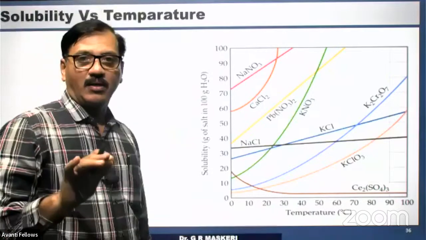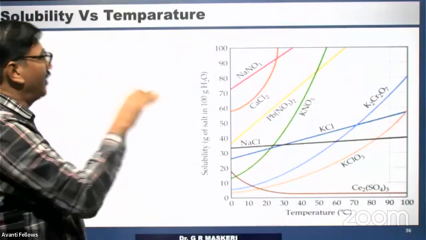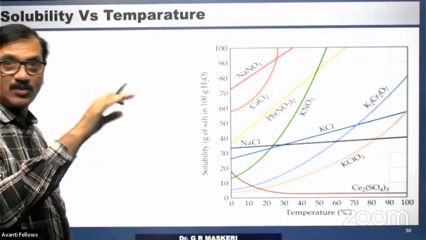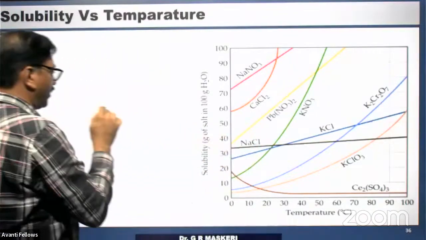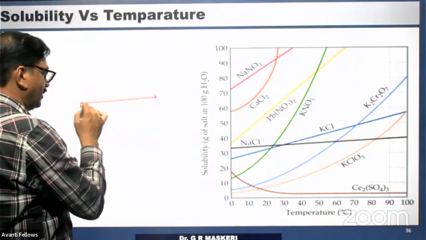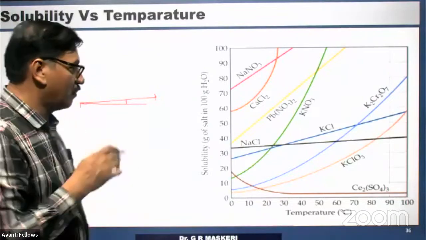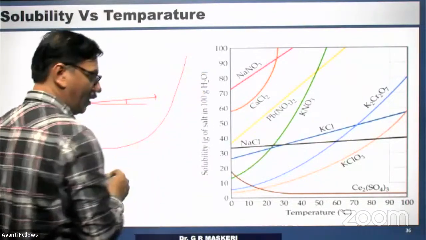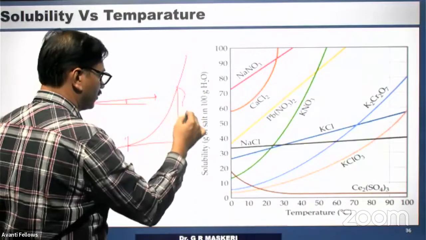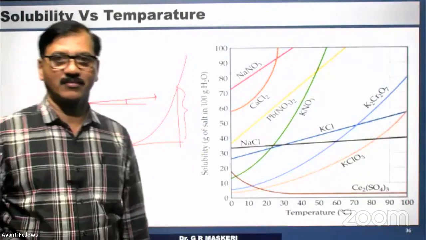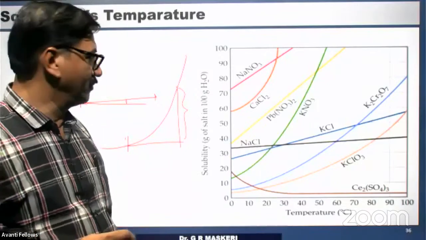It need not be that the solubility of all solutes increases with temperature. It may not be so. So what about NaCl? With an increase of 10 degrees Celsius, the increase in solubility is very, very small. But in the case of KNO3, with a 10 degrees Celsius change, the solubility changes a lot. This is how we can understand it from the graph.